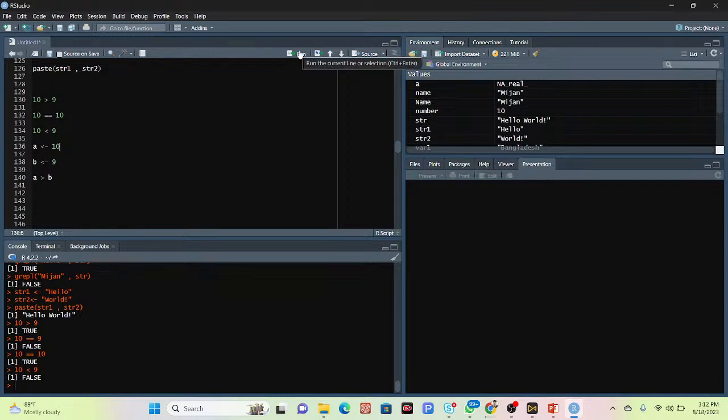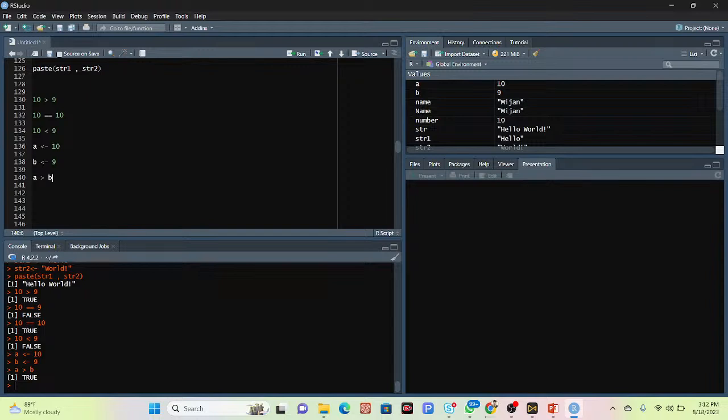Now check the result of the condition a greater than b. True. So a is 10, 10 is greater than b, where 10 is stored in the a variable and 9 is stored in the b variable. Now we can see the result: a greater than b is TRUE.